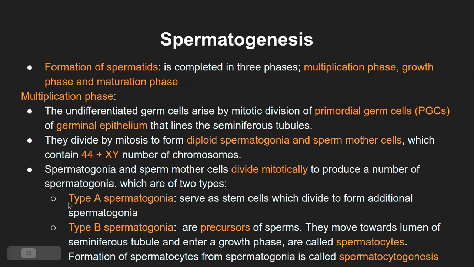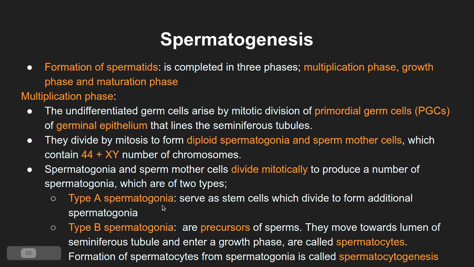Just one category of the cell will become stem cells, which divide to form additional spermatogonia, and type B will go into the formation of the sperm. So type B are not returning cells, while type A are kind of returning cells. Returning in the sense that they will again divide mitotically, and some of them will again form type A and type B, because they are going to the stem cell stage. I hope this part is clear as well.